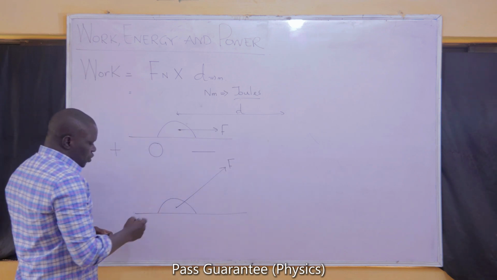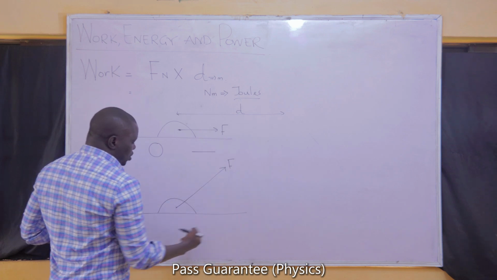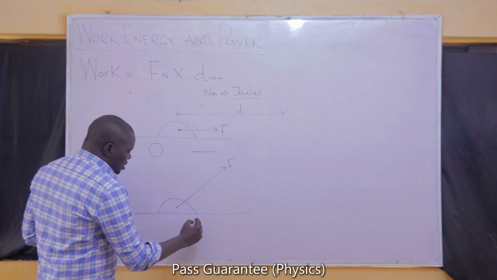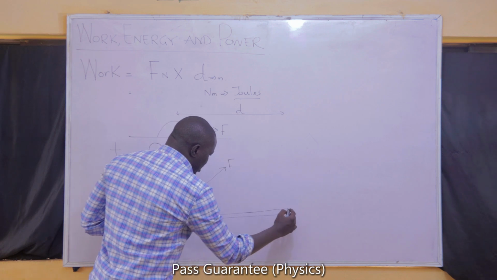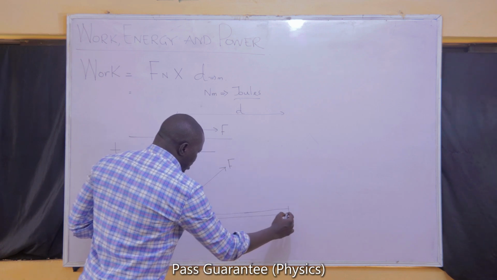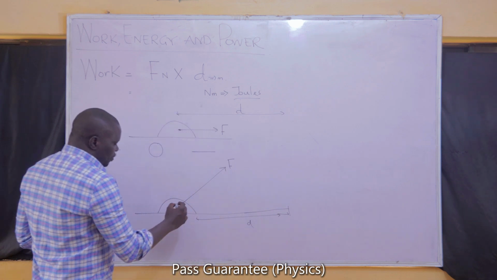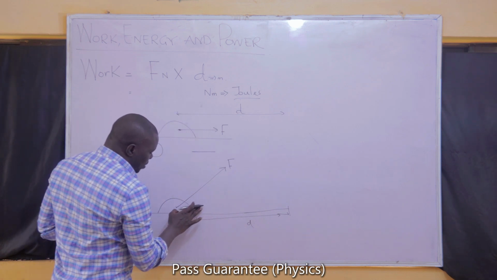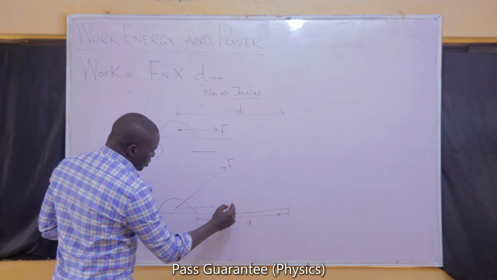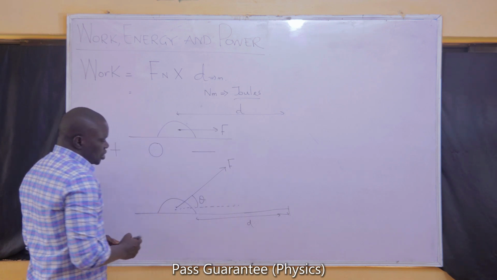Of course, it is possible for you to attach a rope to an object and move it in this direction while the object moves on the floor. If the object now decides to cover a particular distance on the ground, let us say that the distance covered by that object on the ground is D, and the force is applied in this direction. Let us assume that the force F is applied at an angle of theta to the horizontal.